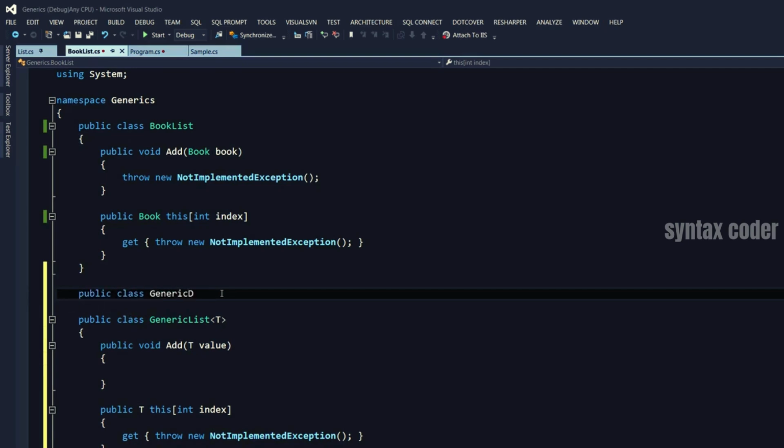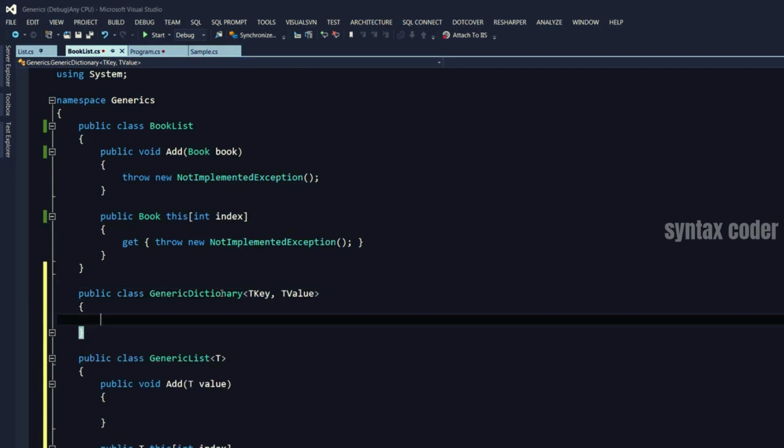Public class GenericDictionary. So I want a key here and a value. Note that I'm prefixing them with T and giving a proper name here, like this is the template parameter for key and this is the template parameter for value. I have seen some developers use something like T, U, or V here, which actually makes no sense in terms of code readability. So always prefix your generic parameters with T and then give it a proper name. So in this case, our dictionary has 2 parameters, TKey and TValue. Our add method would look something like this: TKey key, TValue value.